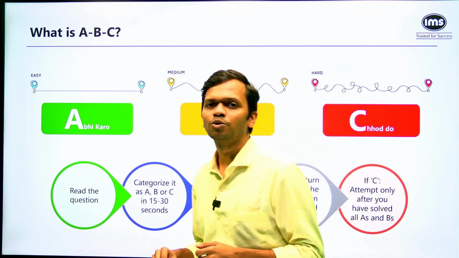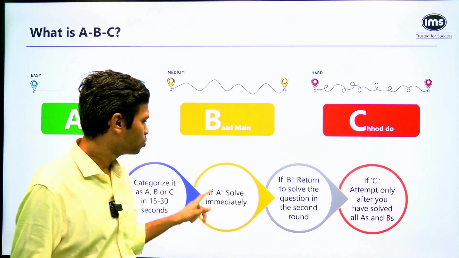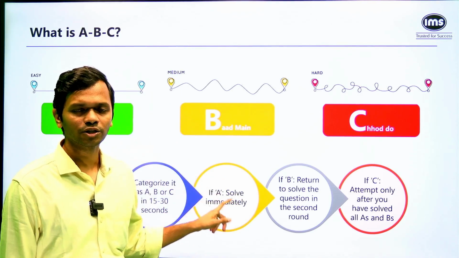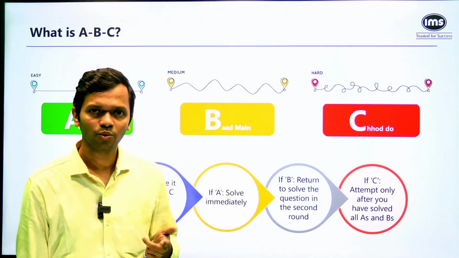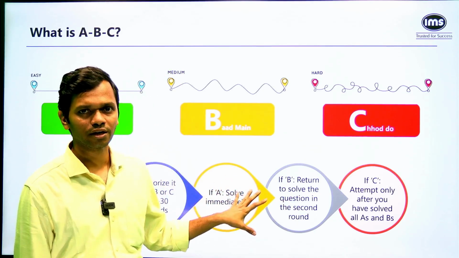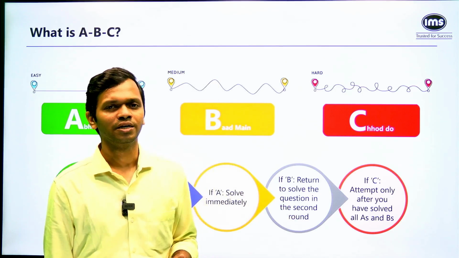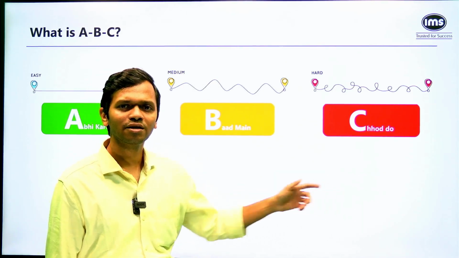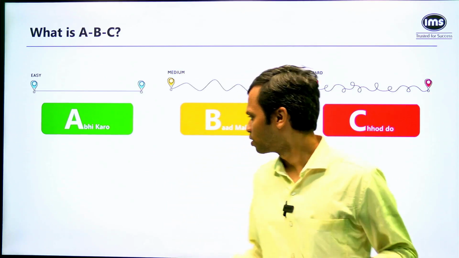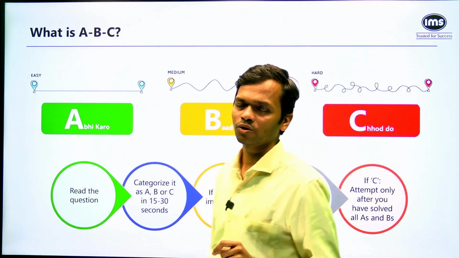The third thing that I'm going to do is, depending on the categorization that I have done for myself, I'm going to do it. If it is A category question, I'll do it right away. If it is B, I'm going to do it in my second round once I've exhausted all the A category questions. And if it is C, I'll mostly not do it during the entire test, right? If at all, let's say I exhaust all the A's and the B's and there is still time, then I'm going to do the C category question that is there, right? So that is what we are going to focus on.